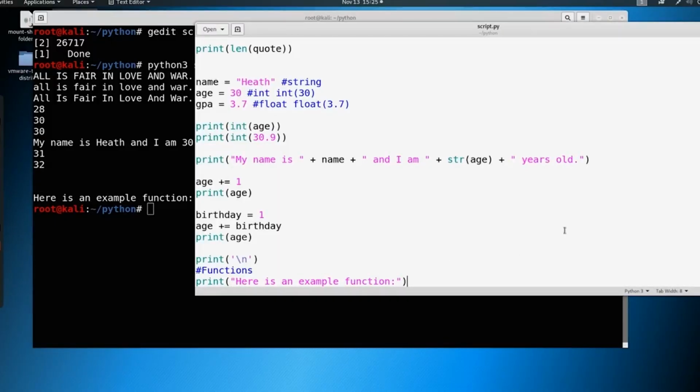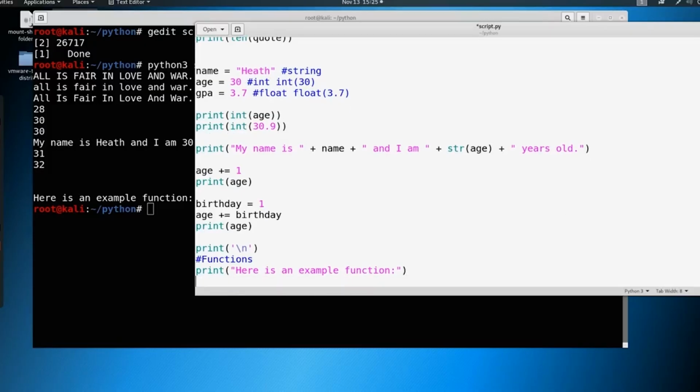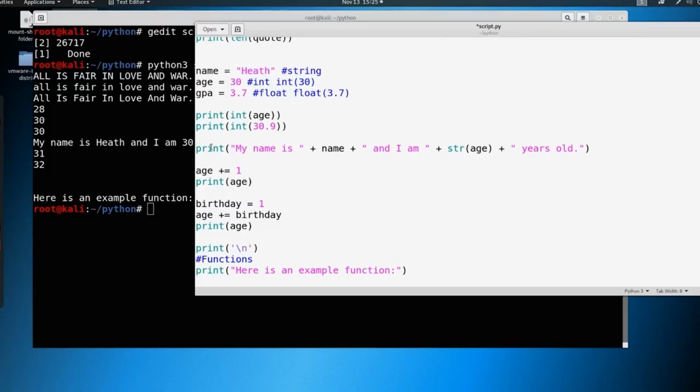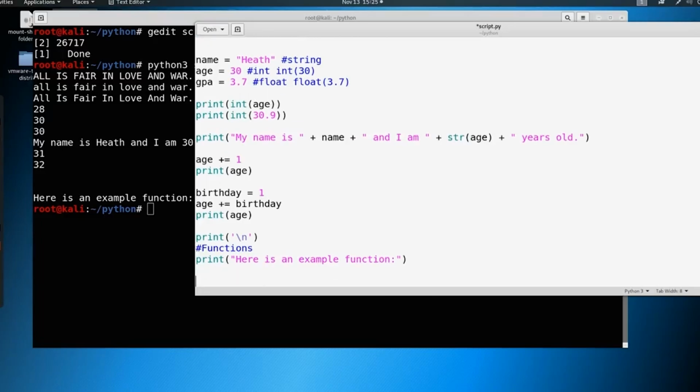So let's take a look at a function using something that we've already done before. So we've got this section here, and we've got name, age, GPA. We're going to kind of reuse this in this print my name is. So let's go ahead and reuse this. We're going to say function here, right? So we're going to define kind of a who am I. So we're going to define this, and then we're going to do 2 parentheses and then a colon here. So it's going to look like this.